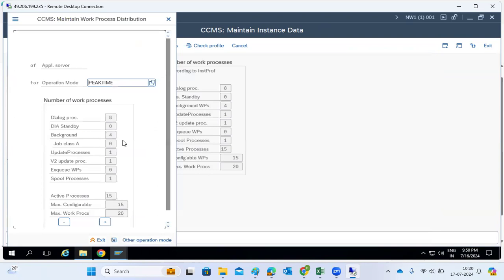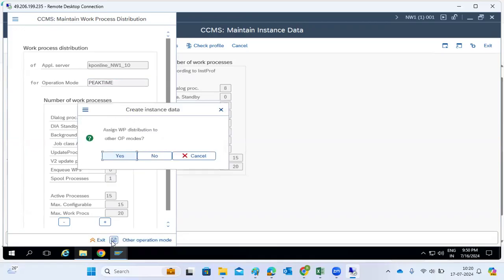Peak time, we have 8 and 4. At peak time, you don't require this many background work processes, right? Peak time, we have fewer. So that's why I change it to 3 BTC. 1 I am increasing here. If I want to increase, I need to change the profile parameter and do the restart, so this will be an impact. Then let me save this.